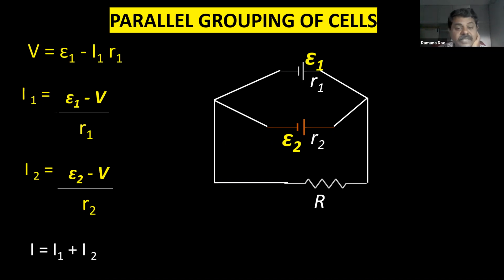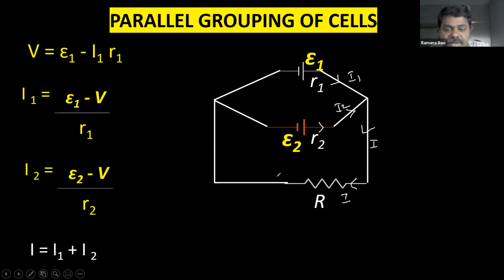And in parallel combination, you know, I is equal to I1 plus I2. Is it right? You can understand this, right? I am going to draw here. This is I1 current coming from this cell. I2 current is coming from this cell. These two are going as I through the resistor.